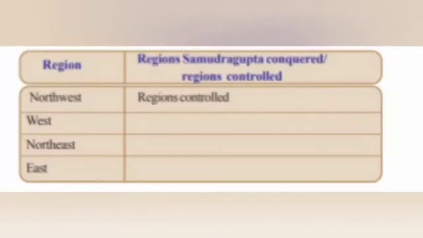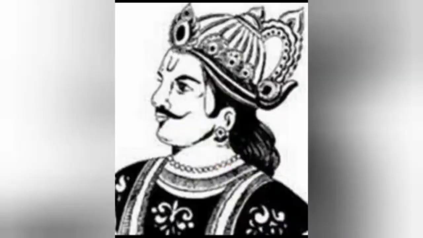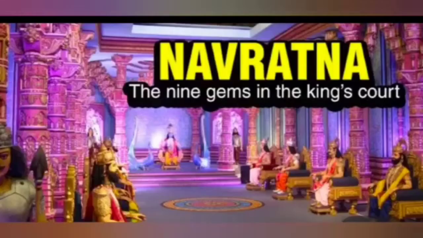After Samudragupta, the Gupta Empire was enlarged by Chandragupta II. He transferred the capital from Pataliputra to Ujjain. The Navaratnas, meaning 9 gems, who were famous in various fields, lived in his court. So, the Navaratnas lived in the court of Chandragupta II. Among them, the most prominent was Kalidasa.